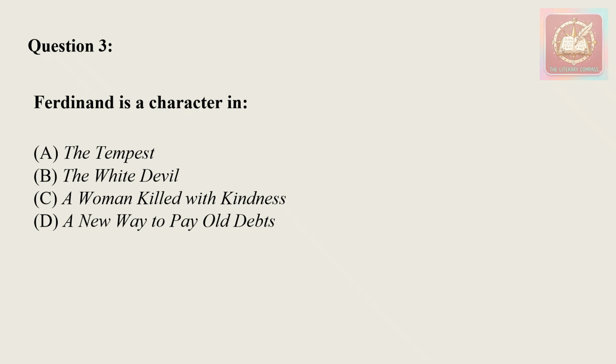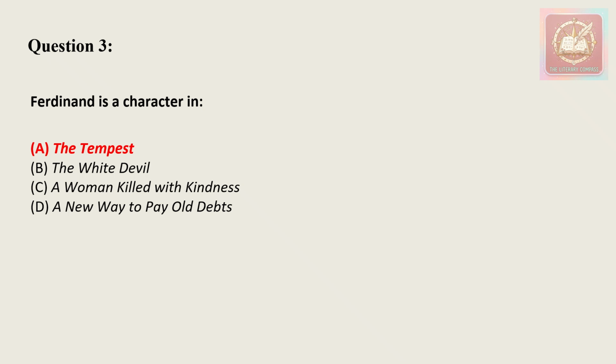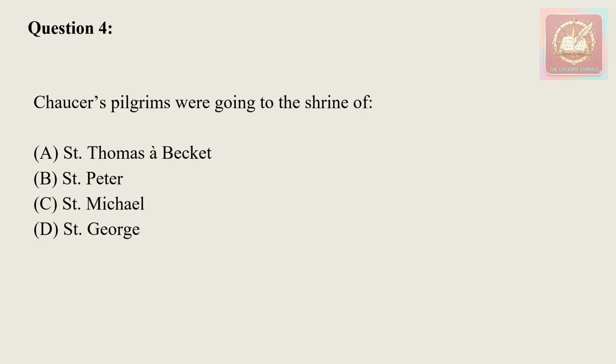Ferdinand is a character in, so we have to identify from the following works. We have option A, The Tempest. Option B, The White Devil. Option C, A Woman Killed with Kindness. Then option D, A New Way to Pay Old Debts. So the correct answer for this question will be option number A, that is The Tempest. Moving on to the next question, question number 4.